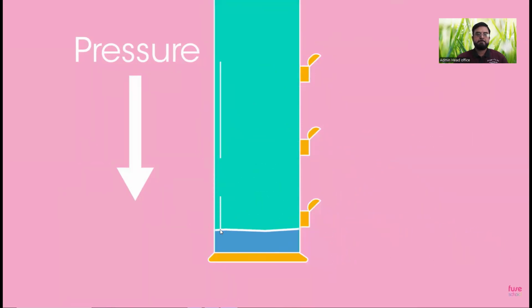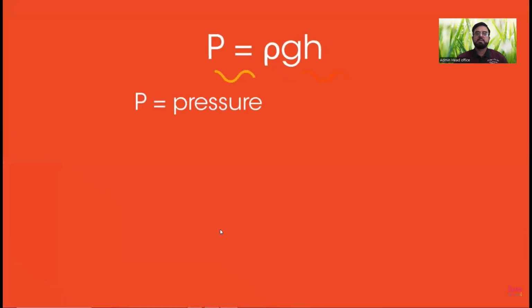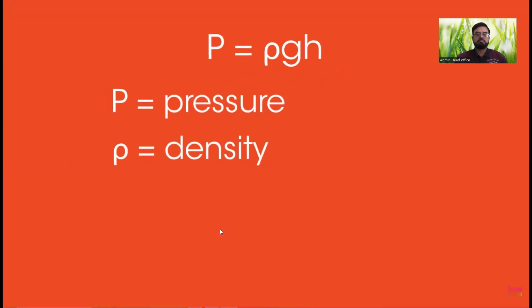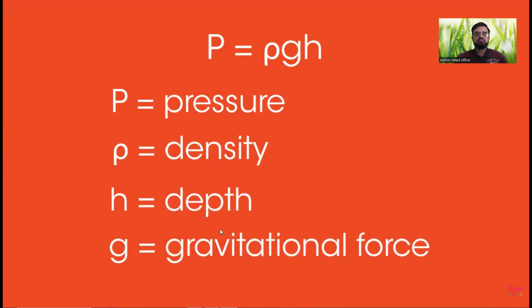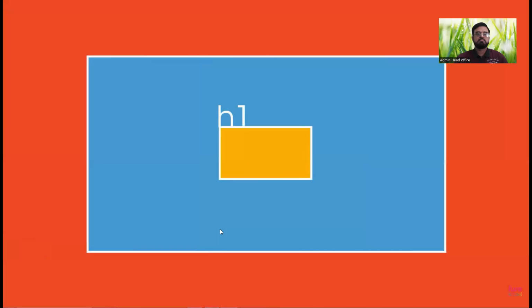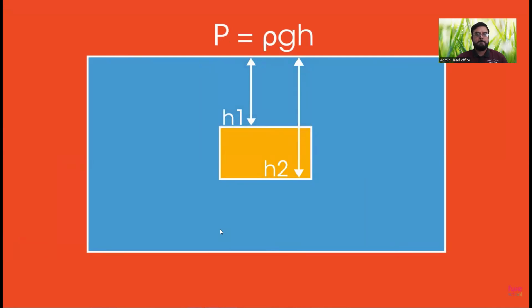We can use these facts to derive the formula P equals rho G H, where P equals pressure, rho equals density, H equals depth, and G equals gravitational force. Imagine a cuboid submerged in a tank of liquid. The distance from the surface of the liquid to the bottom surface of the box is greater than the distance from the surface of the liquid to the top surface of the box. So H2 is bigger than H1. Because P equals rho G H, the pressure on the bottom surface due to the liquid must be greater than the pressure on the top surface.